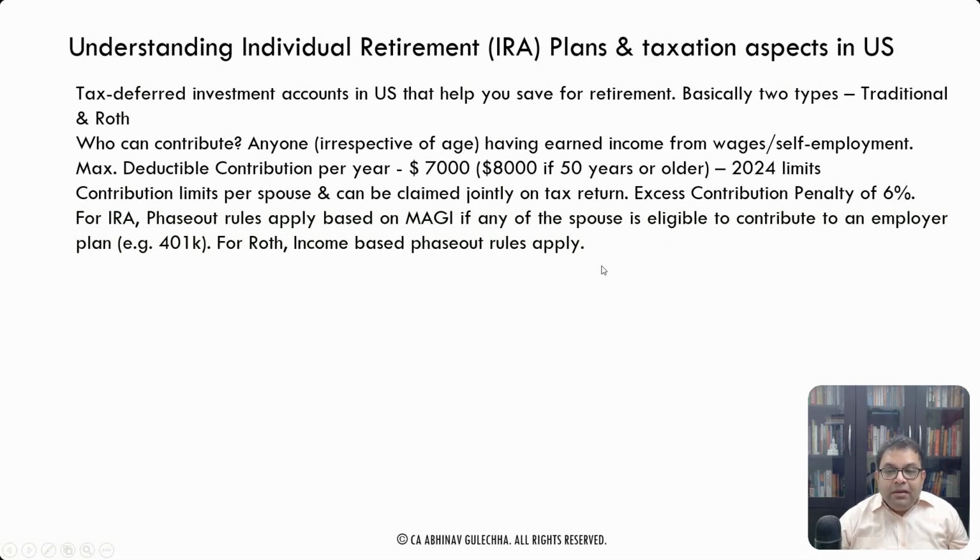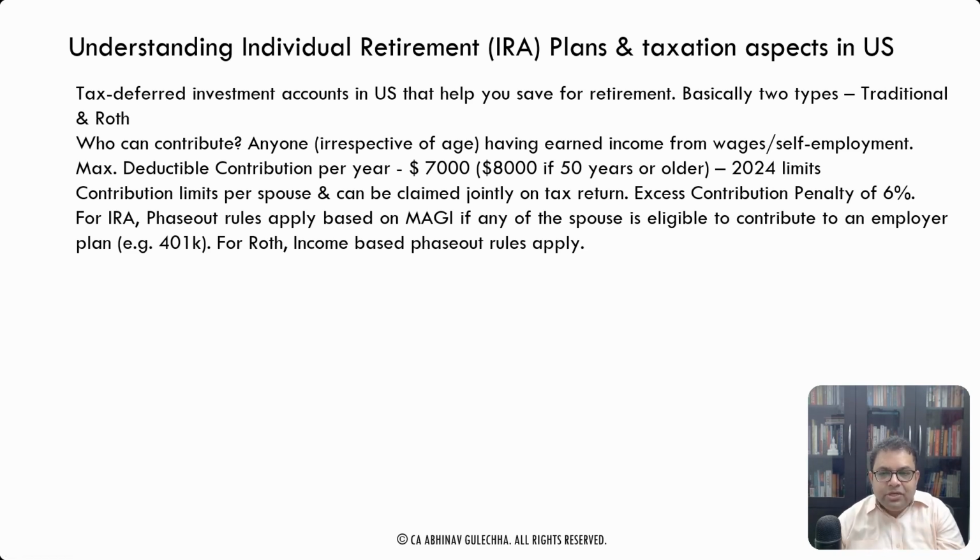Now, for IRA, there are phase out rules based on modified adjusted gross income, if any of the spouses is eligible to contribute to an employer plan, for example, a 401k plan. Here I mean the traditional IRA.